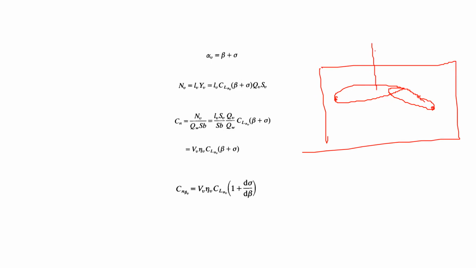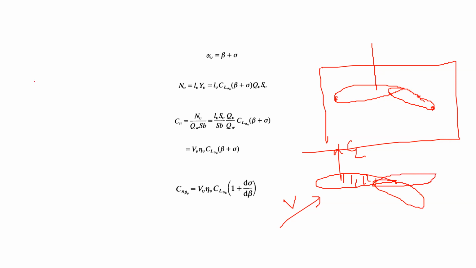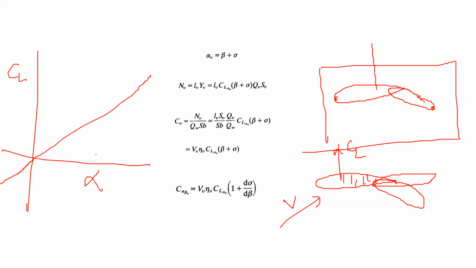Do you feel comfortable with this idea? Let's say there is no surface at the back. This is just a simple one piece, and the velocity is coming at a certain angle of attack, and the CL has some behavior, some property. But now, since this structure is in two parts, one part is rigidly fixed with the aircraft, but one part is free to rotate. So when you are able to rotate it at different angles, what happens to this curve? Let's say this is CL and this is the angle of attack, and let's consider a symmetric airfoil case. So this is one case.